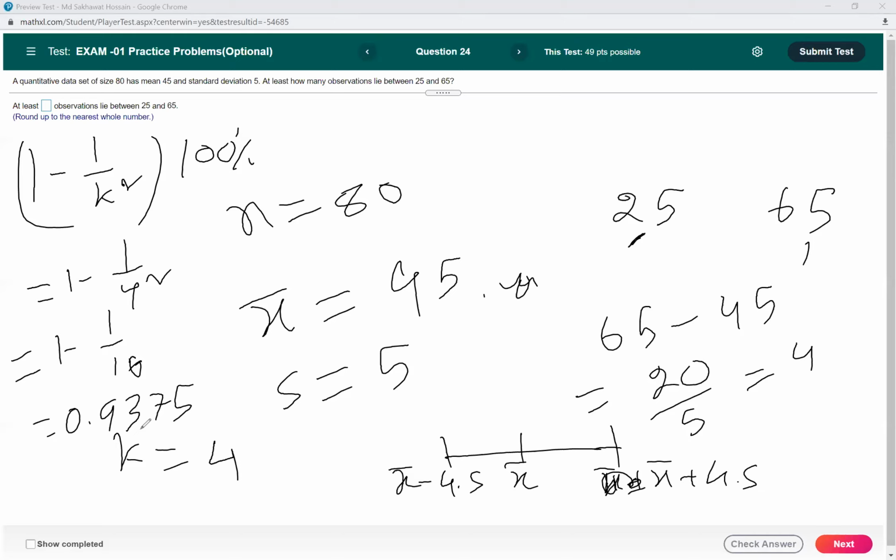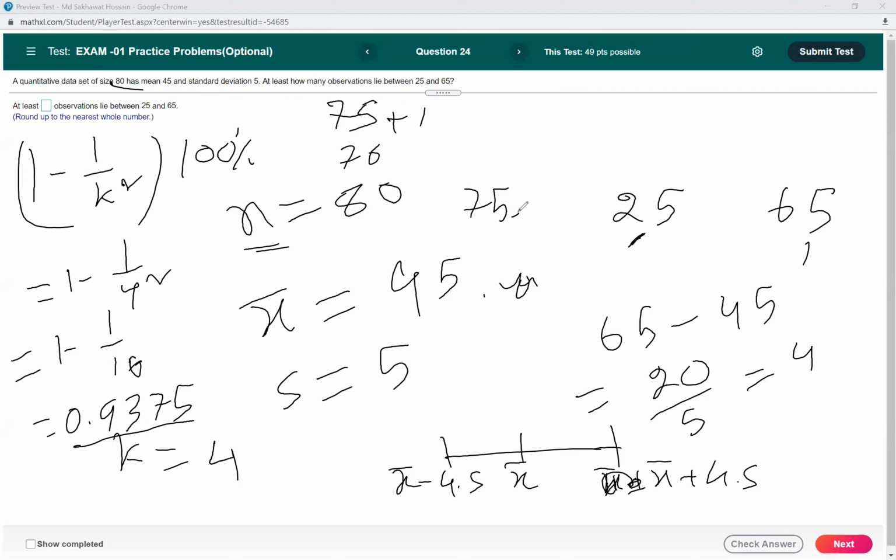Now you will multiply this number with n. So n times 0.9375, that means 75. So we found 75. Whatever number you get, you will consider plus 1, so it will be 76. If you get a decimal, you will round up.